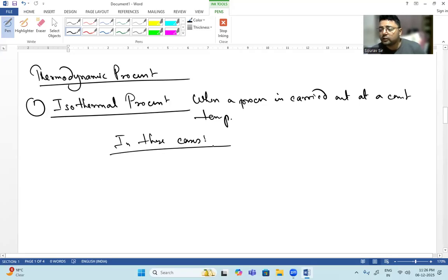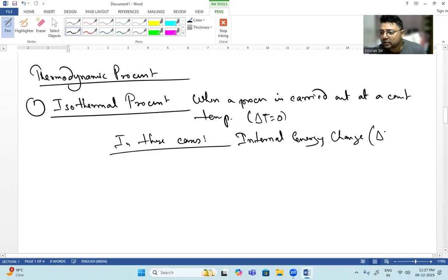In these cases, two of the intrinsic system energies, like internal energy and change in temperature, are zero. Here the change in temperature is zero. And if the change in temperature is zero, the internal energy change, which is designated with del E or sometimes in some books with del U, is also zero.